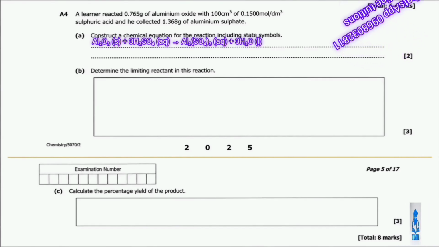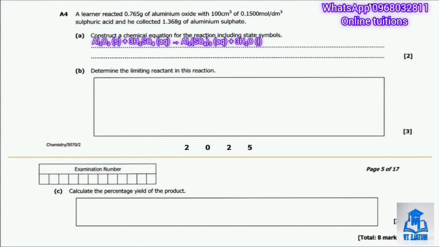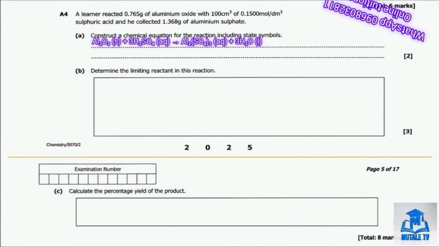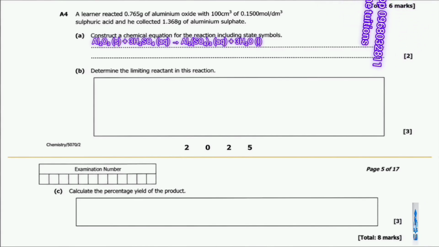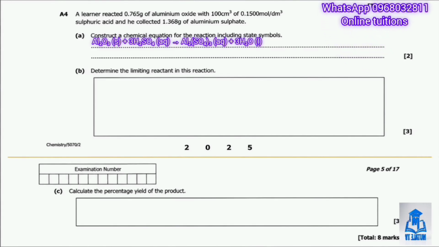Al2O3 plus 3H2SO4 gives us Al2(SO4)3 plus 3H2O. Adding state symbols, aluminum oxide is solid, sulfuric acid is aqueous, aluminum sulfate is aqueous, and water is liquid. Then moving on to question B.